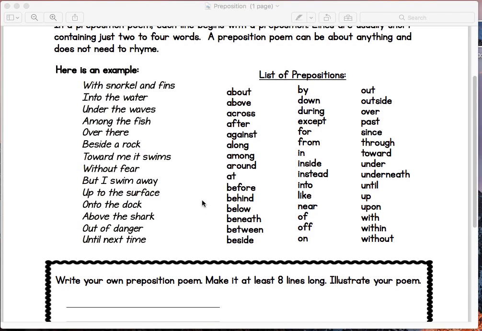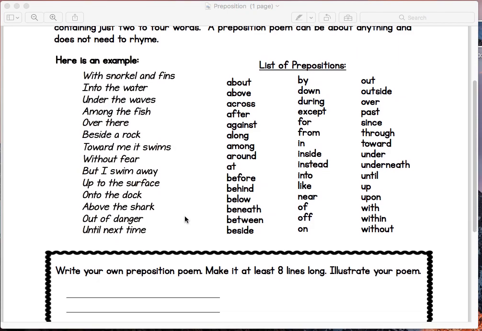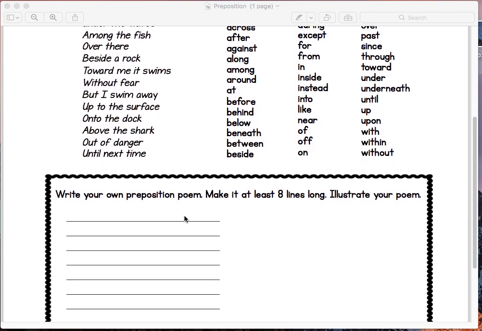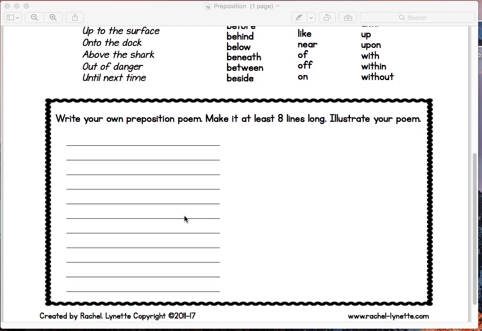Now, one more thing. Every line of this poem is going to begin with a capital letter. These are not sentences, they're called phrases, but it doesn't matter. When we write poetry, the beginning of every line is always capitalized. Okay, so I hope you have fun writing your preposition poem. Always have mom or dad check for spelling.